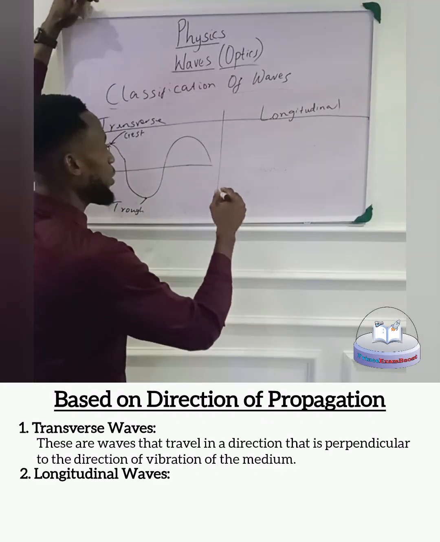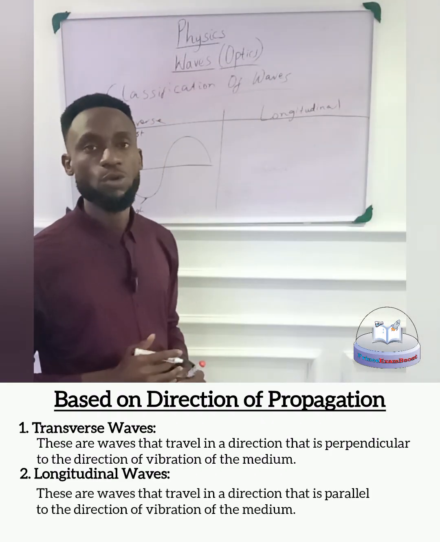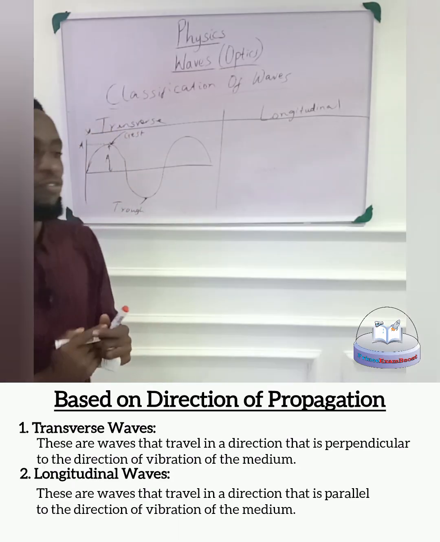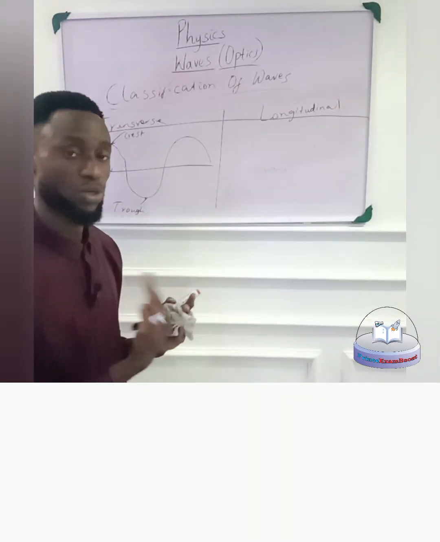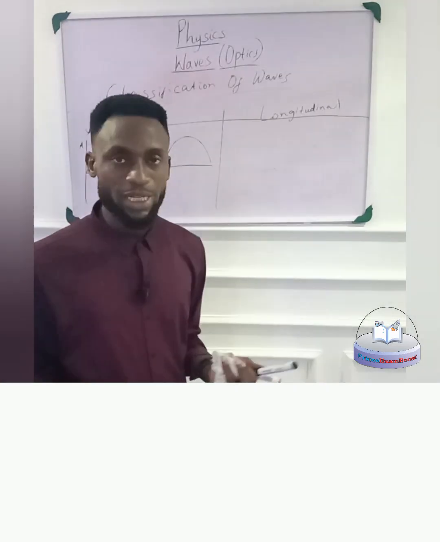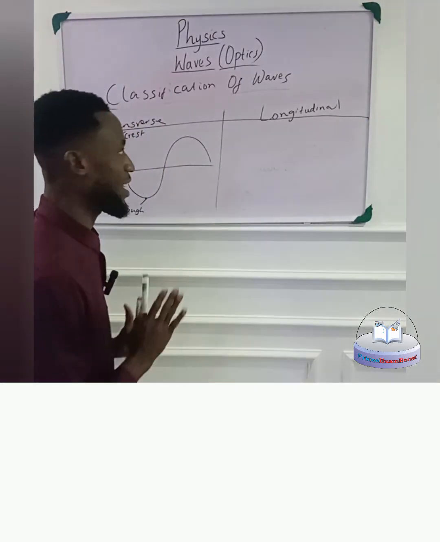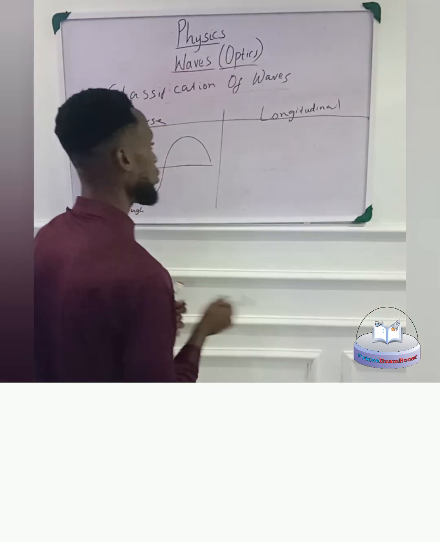While for longitudinal waves, there are waves that travel parallel to the direction of their medium. So if the wave is traveling forward, the medium as well is vibrating back and forth in that same direction. So they both form a 0-degree inclination. So waves that travel parallel to the vibration of the medium are called longitudinal waves.